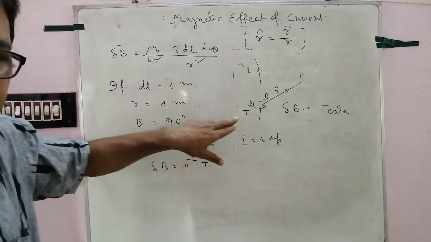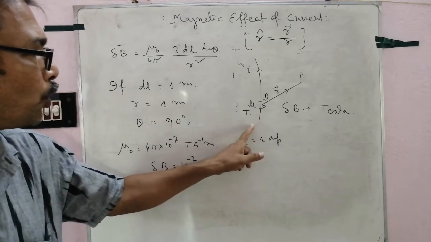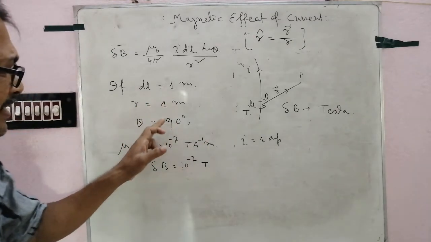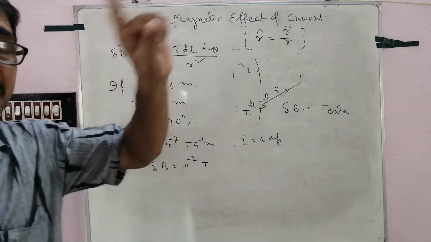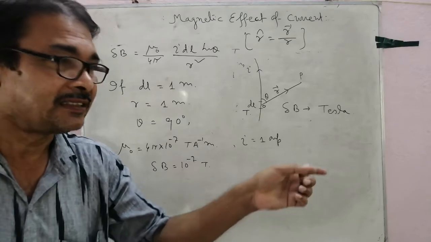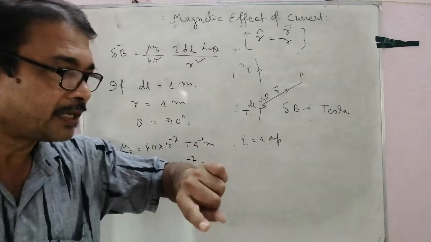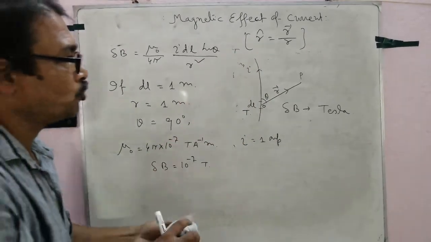When a constant current flows through a conductor of 1 meter length, bent into an arc of radius 1 meter. Follow? Bent into an arc.